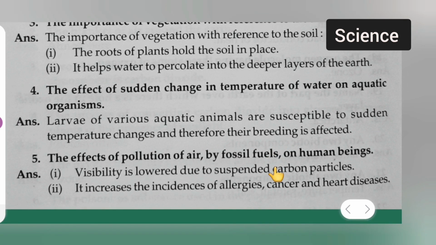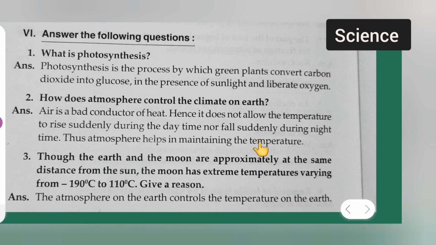Okay, moving towards question number 5. The effect of pollution of air by fossil fuel on human beings. Answer is visibility is lowered due to suspended carbon particles. Second point is it increases the incidence of allergies, cancer and heart diseases.